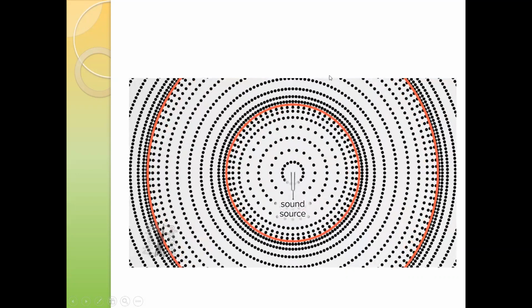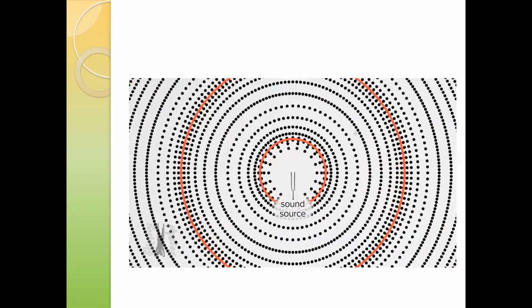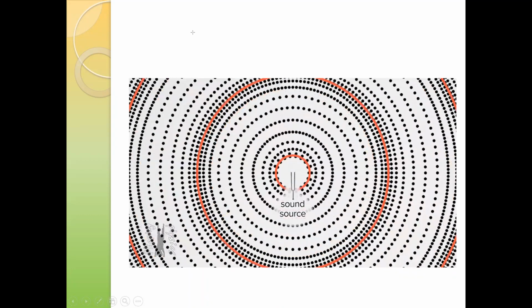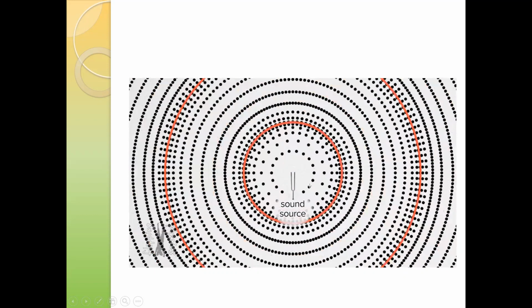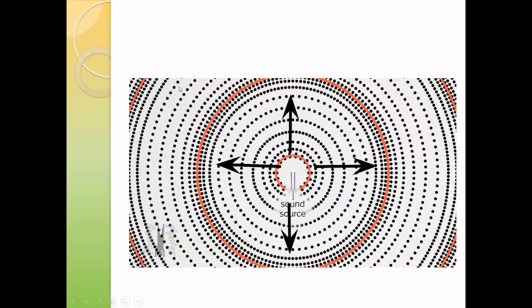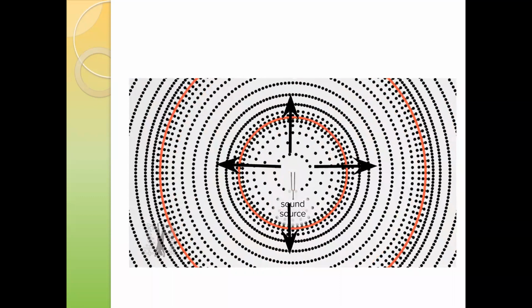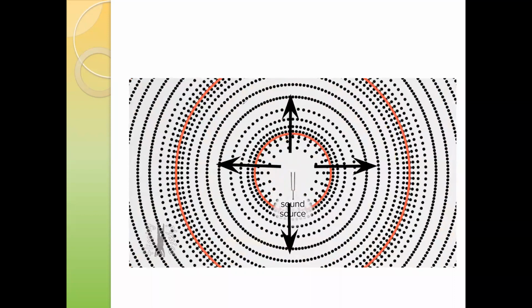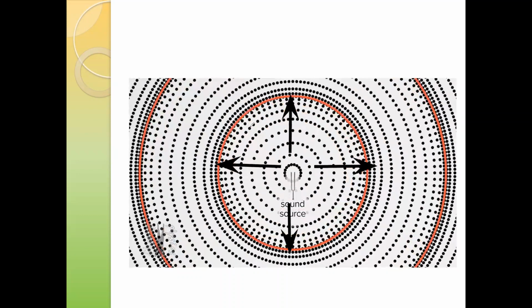This is also an example: a tuning fork is vibrating. As we check the direction of energy transfer, like right, left, towards right, towards left, the particles are vibrating parallel to the direction of the wave. As the particles are vibrating parallel to the direction of the wave, we call that a longitudinal wave.